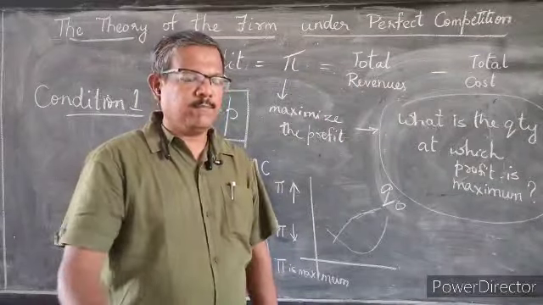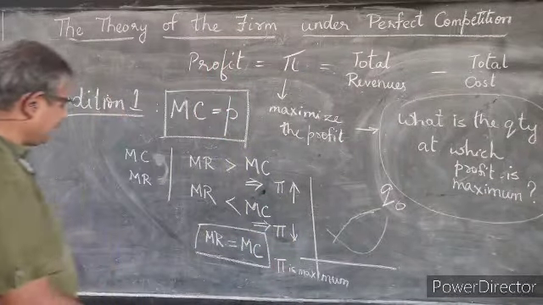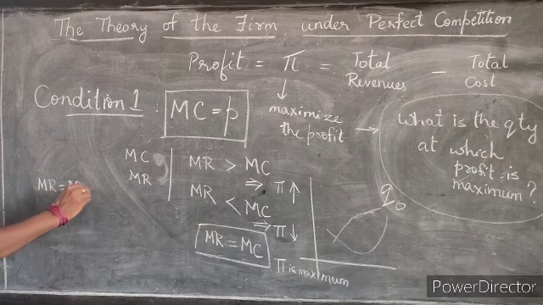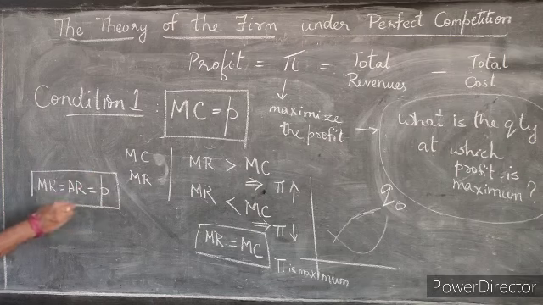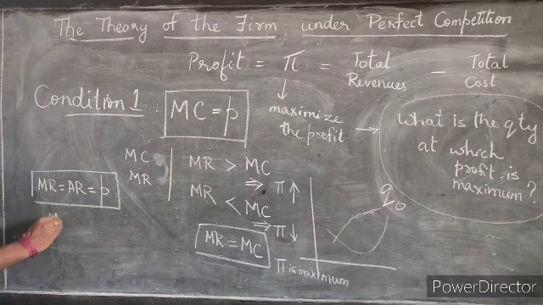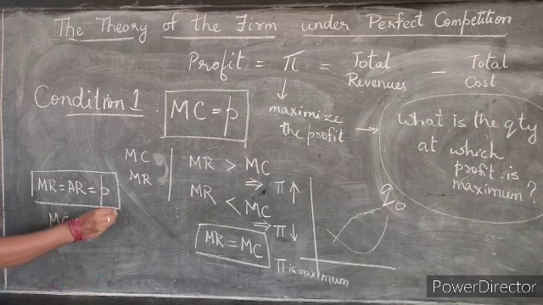We previously concluded that for a firm in a perfectly competitive market, marginal revenue is equal to average revenue, which is equal to the price dictated by the market. So if MR is equal to P, that means marginal cost should also be equal to P because of these two.